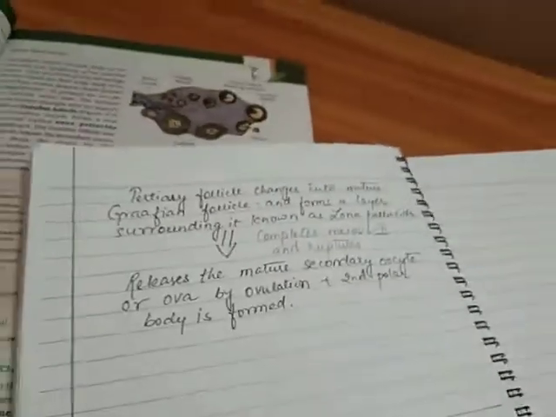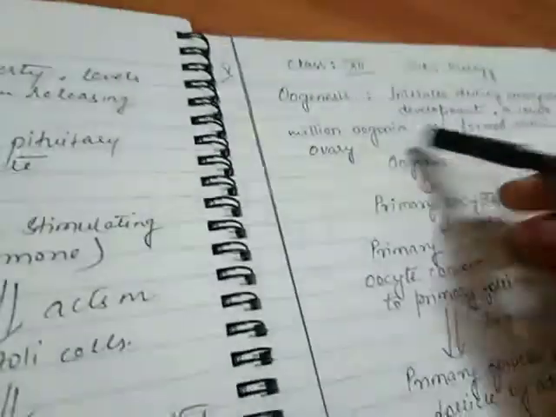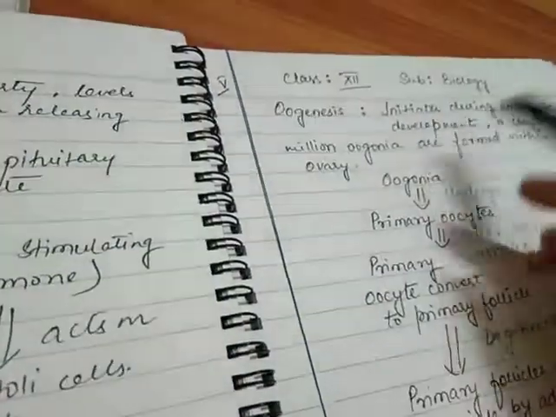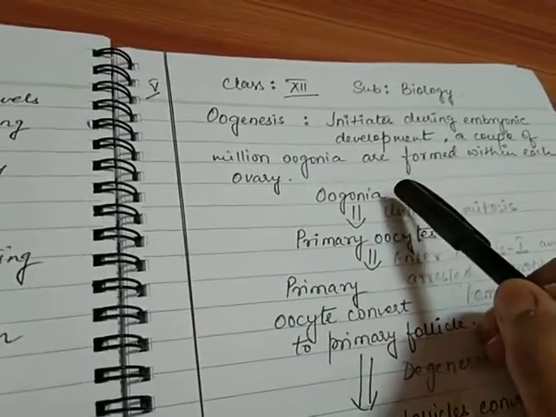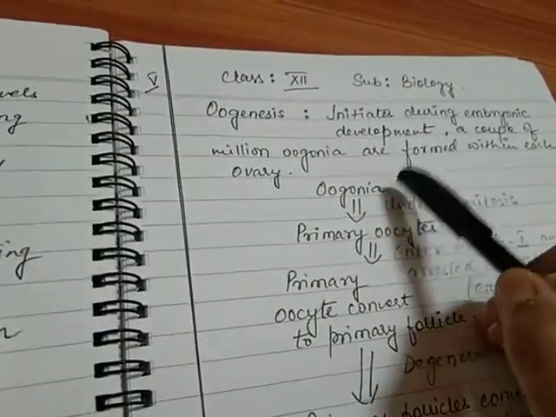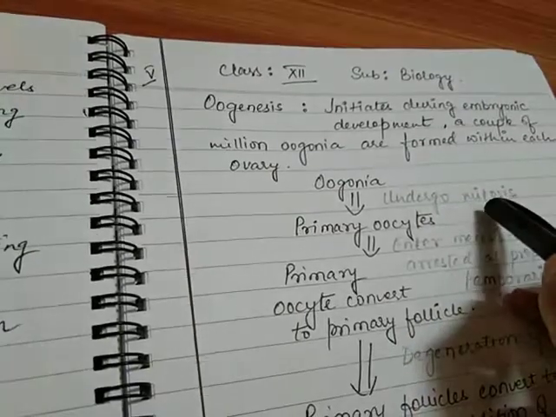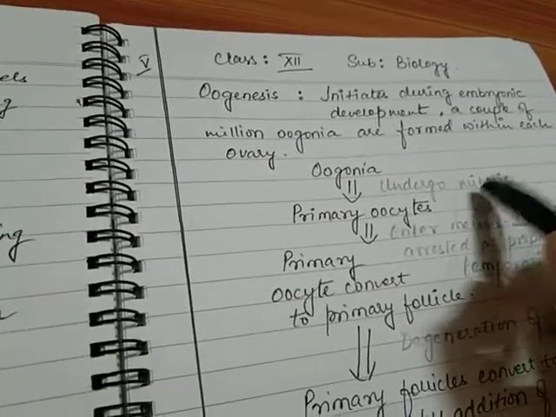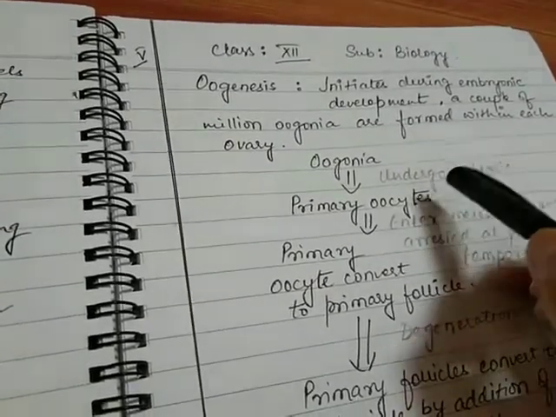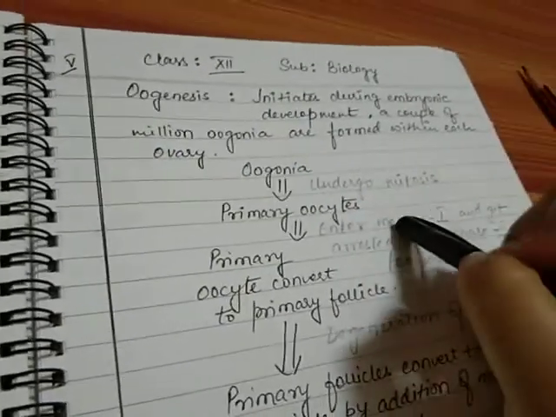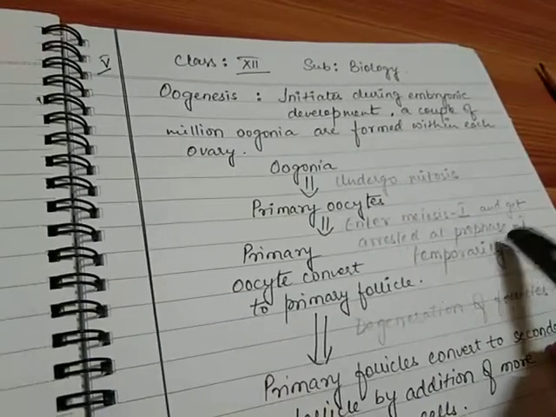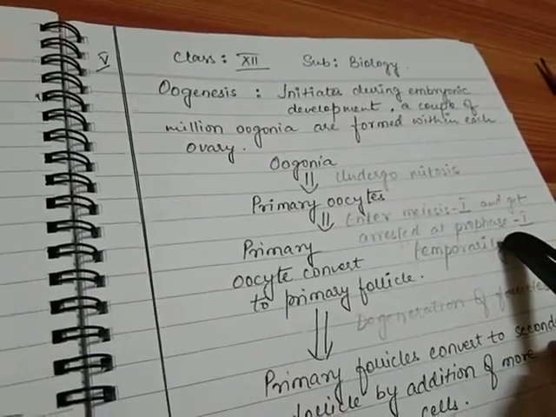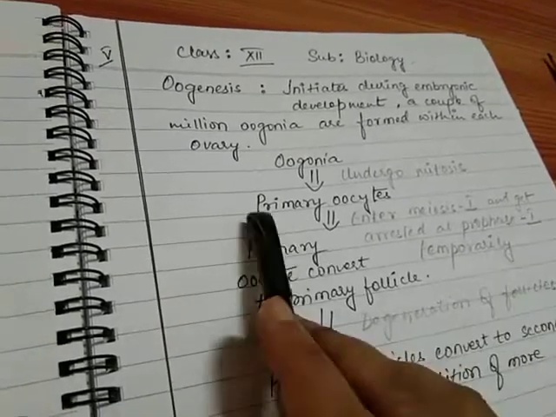Okay, so this was the entire process of oogenesis. This is quite complex, so let's get a short revision again. Oogenesis starts with oogonia, which is the primary germ cell. This oogonia during the embryonic development undergoes the first mitotic division, mitosis, and forms the primary oocytes. These primary oocytes enter the meiosis 1 process and get arrested in the diplotene stage of prophase 1 for some time.